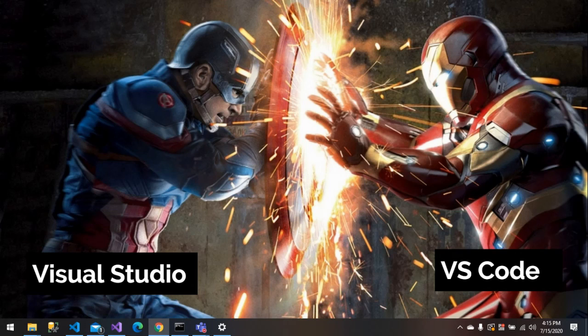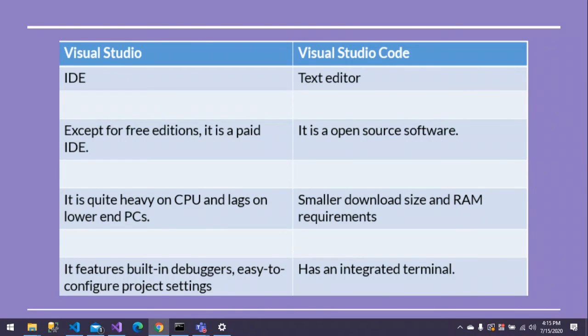in some case. Visual Studio, like if I'm using TFS, Team Foundation Server, or DevOps, I have to use Visual Studio. VS Code, I can also use front end code in Visual Studio, but it takes a lot of time and it's not very user friendly. VS Code, you can customize it. Likewise, they have their own advantages and disadvantages, and that's why I kept Captain America versus Iron Man. These are some of the small differences between Visual Studio and Visual Studio Code.